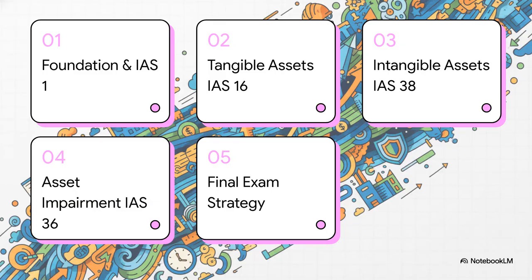All right, here's our roadmap for today. Number 1, Foundation in IAS 1. Number 2, Tangible Assets, IAS 16. Number 3, Intangible Assets, IAS 38. Number 4, Asset Impairment under IAS 36. And number 5, Final Exam Strategy.